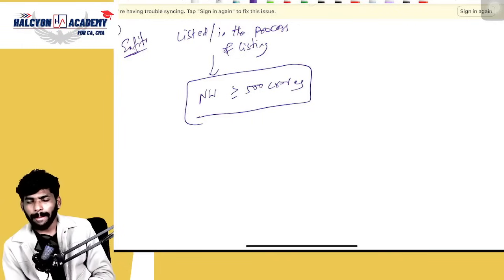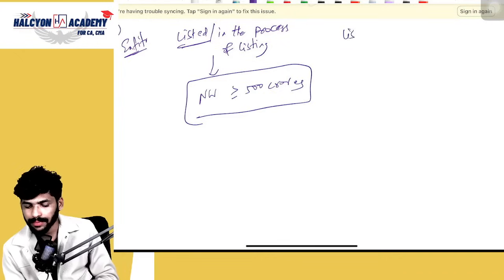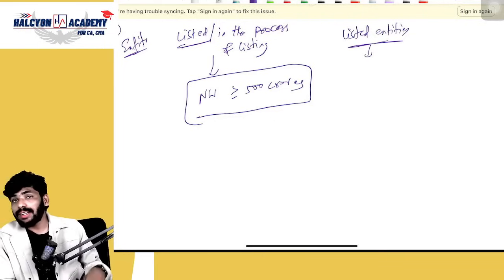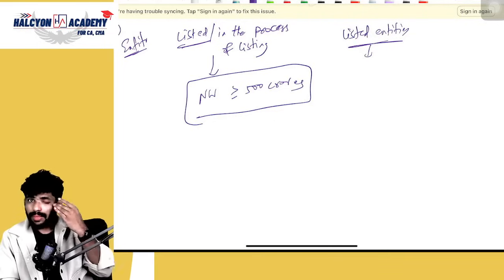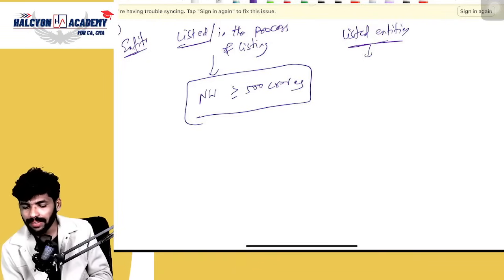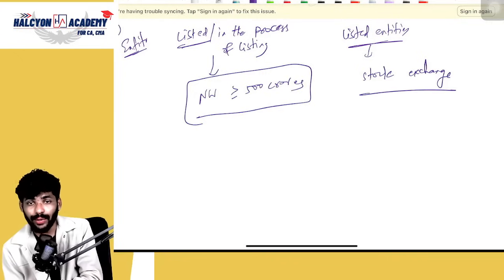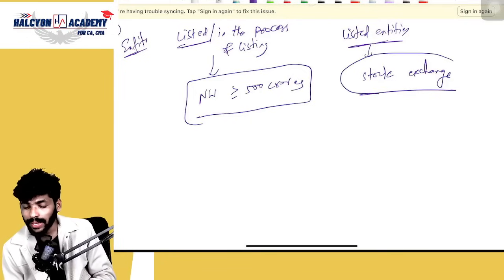Anyone, please tell me, what do you mean by listed entities? Tell me, guys, what do you mean by listed or unlisted entities? Which means entities listed where, sir? Stock exchange. They have to list their securities or shares in a stock exchange. Basically, we have BSE and NSE, correct?